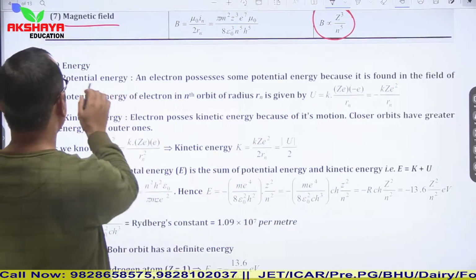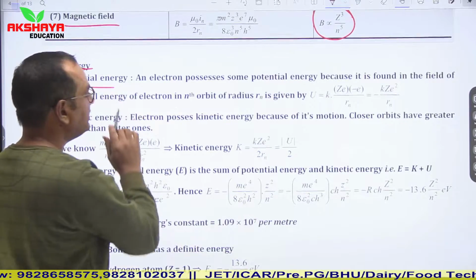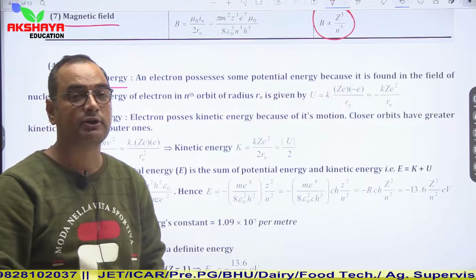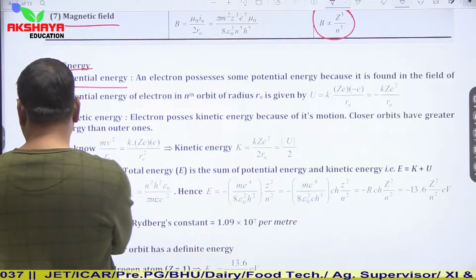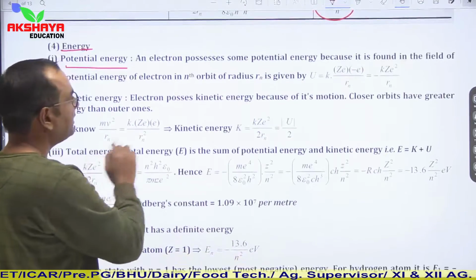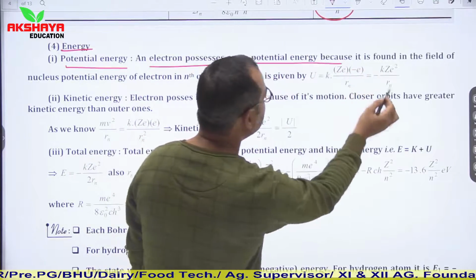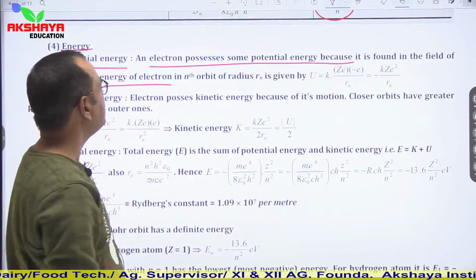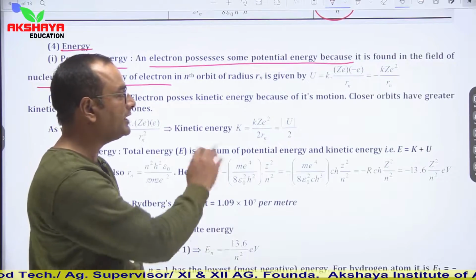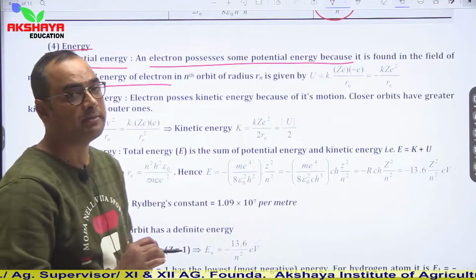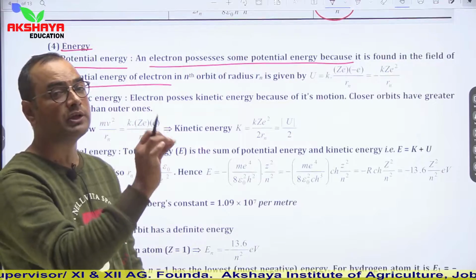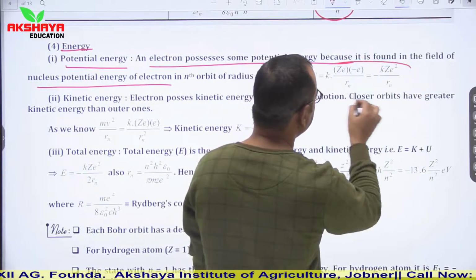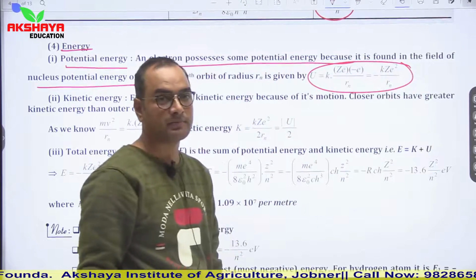Now let us talk about energy. Energy is stored in the form of potential energy and kinetic energy, and then we will talk about total energy. An electron possesses some potential energy because it is found in the field of the nucleus. We can calculate it using the relation k q1 q2 upon r. So in the nth orbit, its potential energy is minus kZe squared upon r_n.